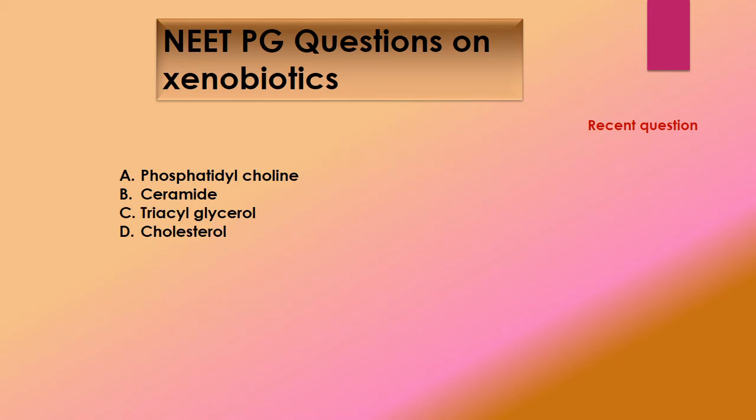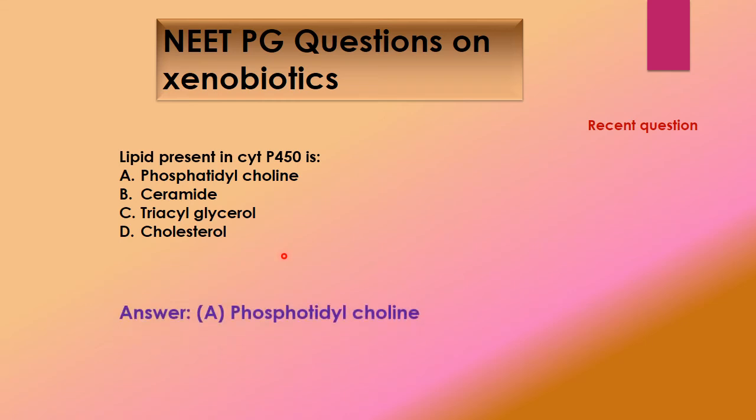Now again on xenobiotics, that is a recent question. Lipid present in cytochrome P450 is phosphatidylcholine, ceramide, triacylglycerol or cholesterol, and the answer is phosphatidylcholine.